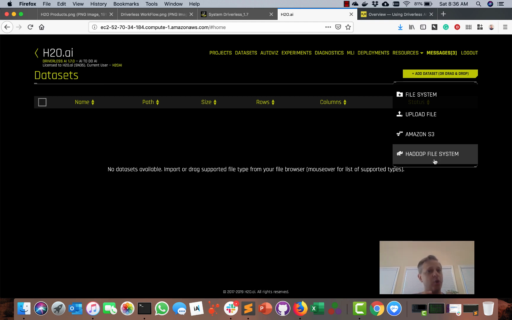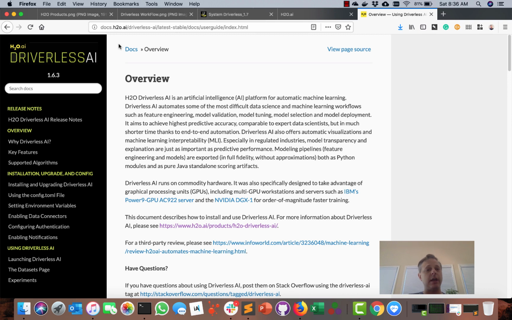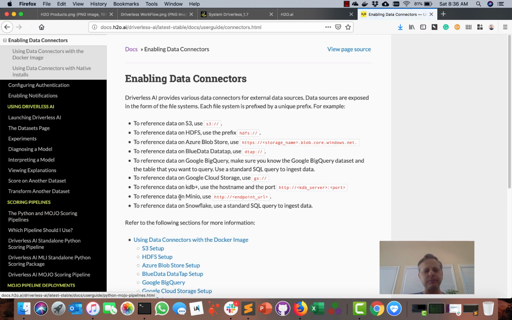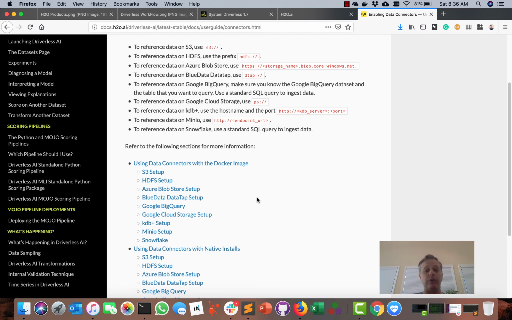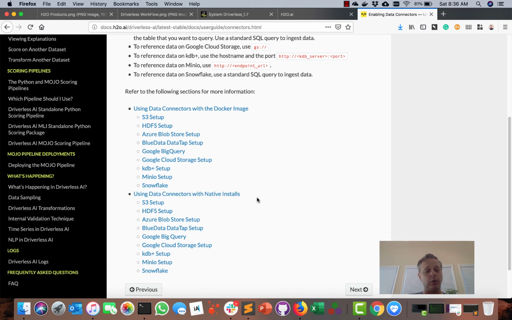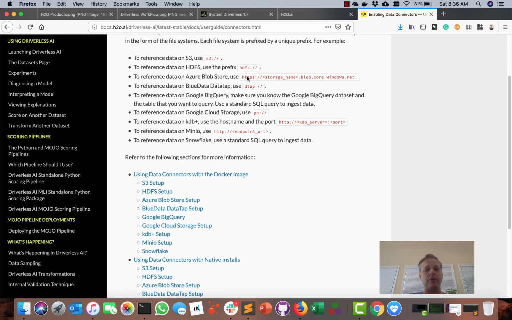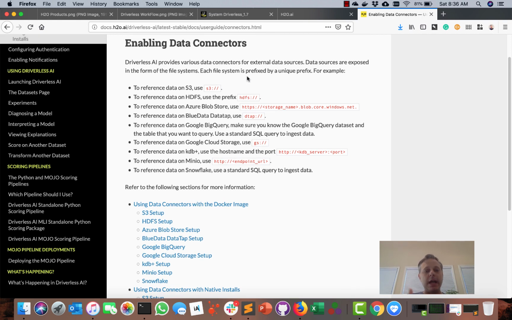But if you wanted to find out all the different data connectors, I would suggest that you go over to the Driverless AI documentation, and that's located at docs.h2o.ai. Just search for Driverless AI. And you can come down over here and say enabling data connectors. And in here, what this is going to do is tell you how you can do it from a Docker image, how you can do it from a native install like a tarball or an RPM or deb package, and so forth. And you can just read through that. And a lot of this is going to have to do with enabling these connectors in your config.toml file.